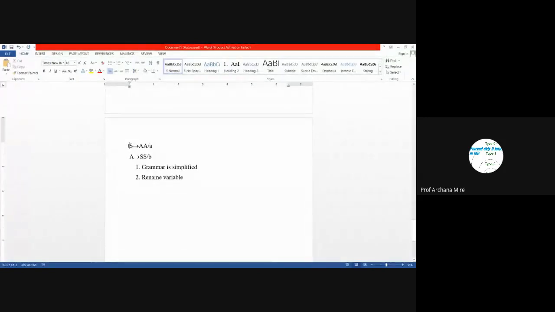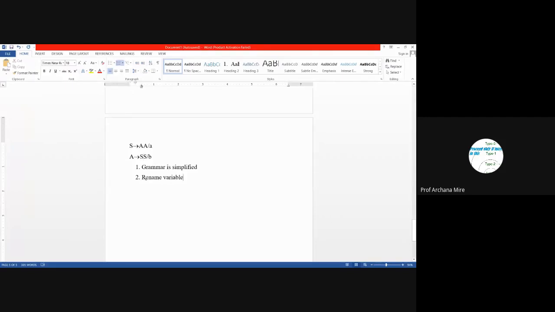So here is the production rule, S leading to AA or A, and then next production rule is A leading to SS or B. So first step of GNF conversion is grammar simplification. In these particular production rules, there is no epsilon production, no unit production, as well as no useless production. That's why our grammar is already simplified.